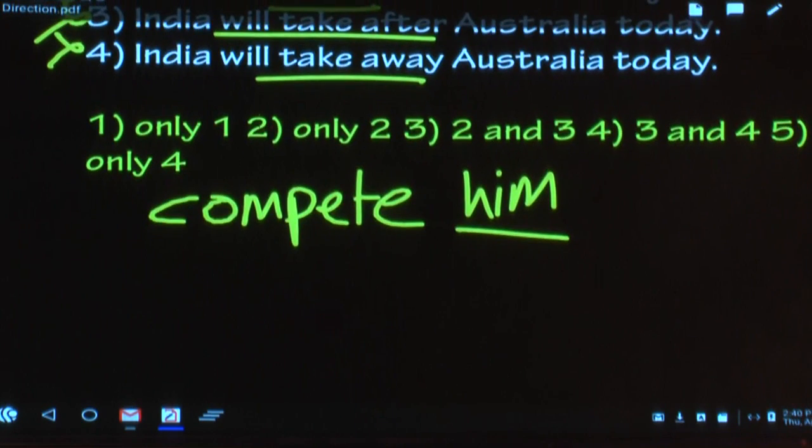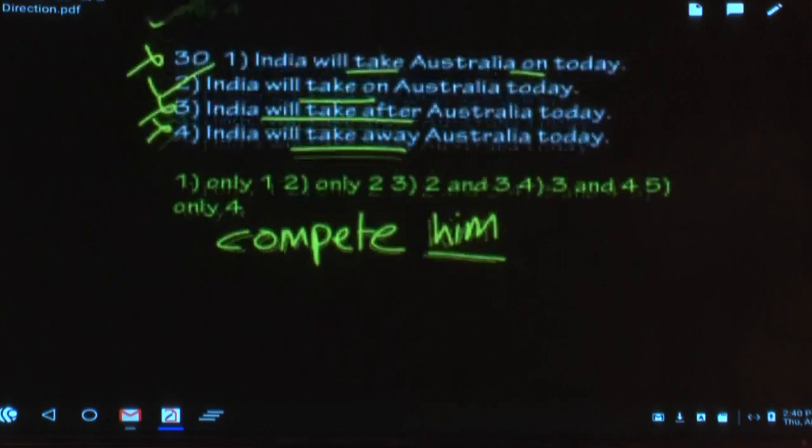That's it. I would like to know who has got all the 5 correct. Anyone? Please give them a big hand. Highly appreciable. That's wonderful.